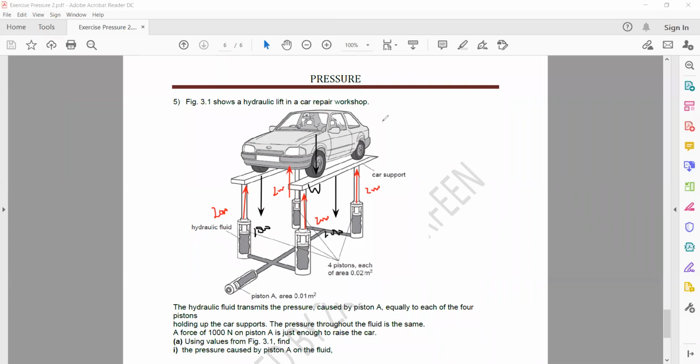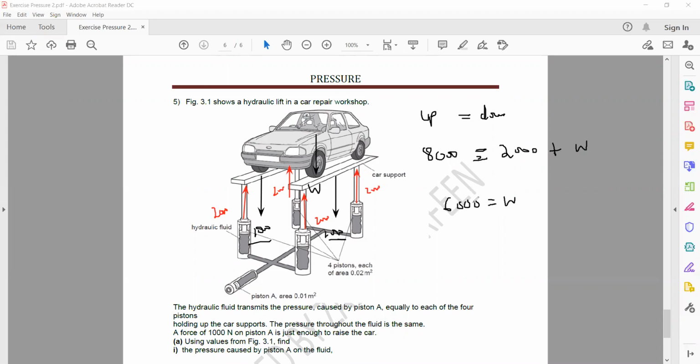So as it is balanced, the upward force is equal to the downward force. The forces which are acting up must balance with the forces which are acting down. So upward force 2,000 each, total force is 8,000, and the total downward force is 1,000 for each car support. So two car supports are there, so that's 2,000, and weight of the car is also acting down. 2,000 is added here, other side it will subtract. So the weight of the car is actually 6,000 Newton.